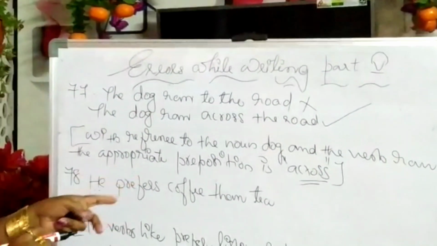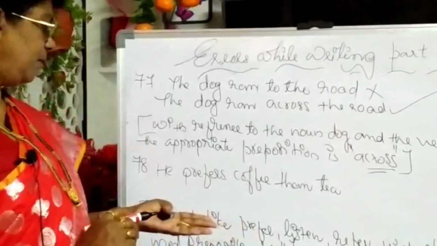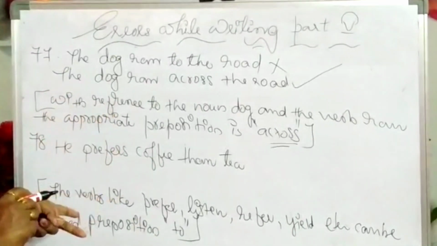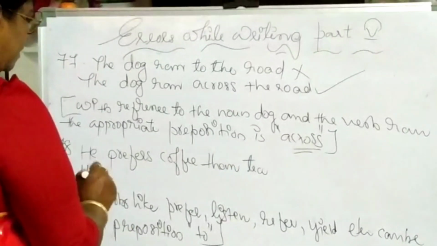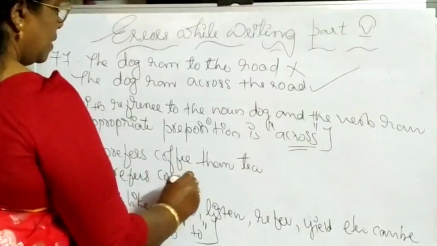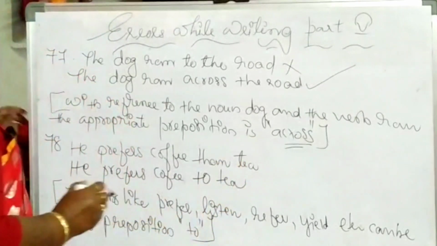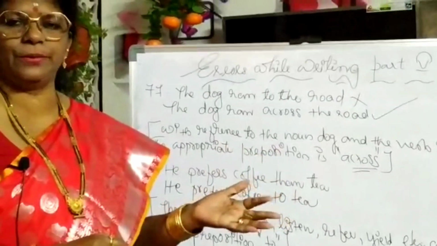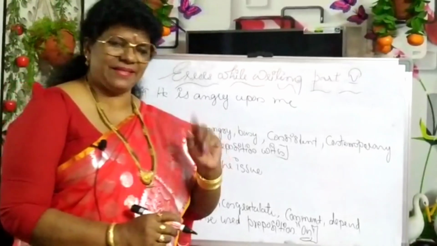Next one, as I told you just before: he prefers coffee than tea. See, for example, verbs like prefer, listen, refer, yield, etc. must be followed by the preposition to. So here, he prefers coffee to tea. So these are the silly errors we commit while using prepositions. Okay, right, let us continue.